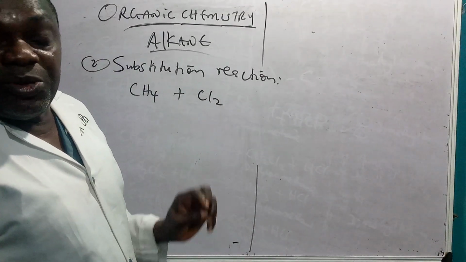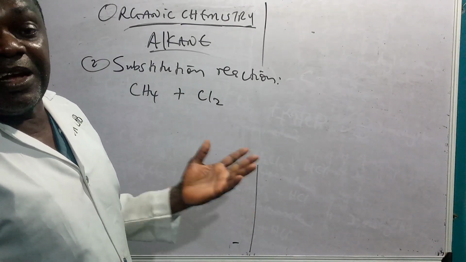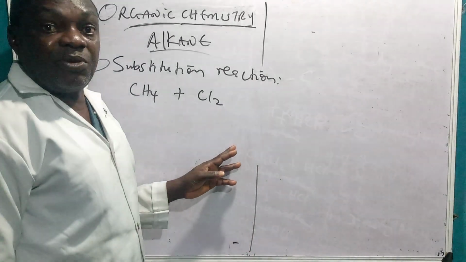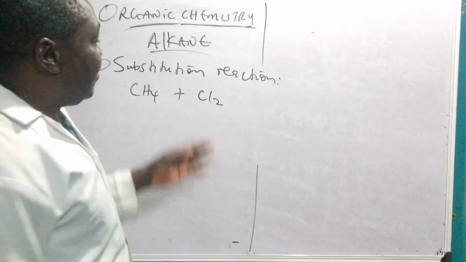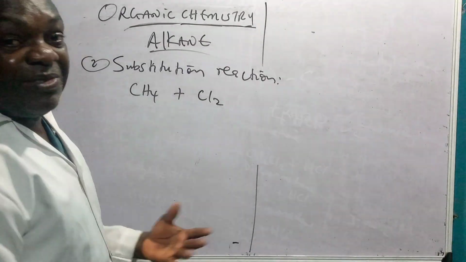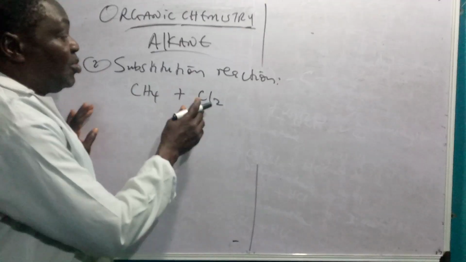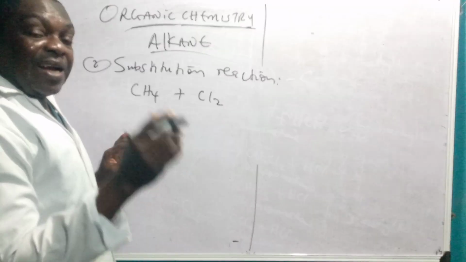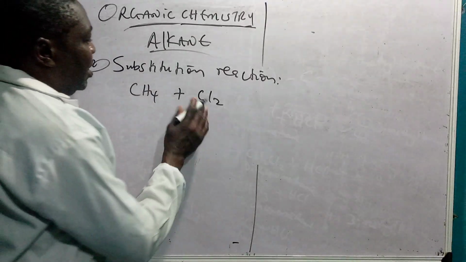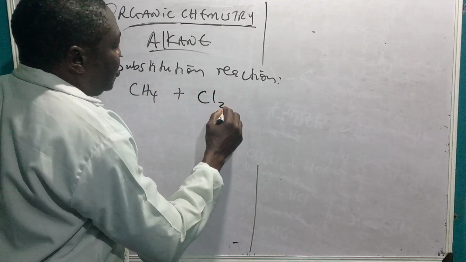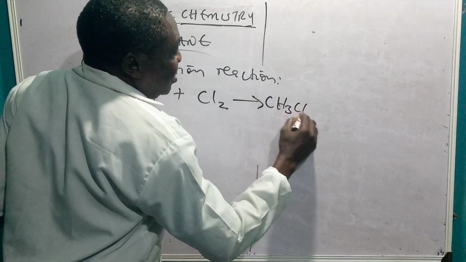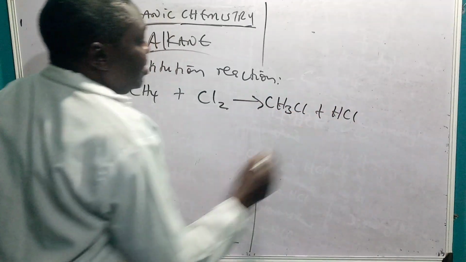However, in real life, they may not use all of them because some are very reactive. Fluorine is very reactive and always releases a lot of heat. It's too reactive. The same thing applies as it goes down the group, reactivity changes. All of them have their various ways they react. Therefore, we are going to use chlorine. That is not to say they cannot give you an equation involving fluorine. They can always give you. So let us use chlorine, Cl2, to give you CH3Cl plus HCl. You see it.